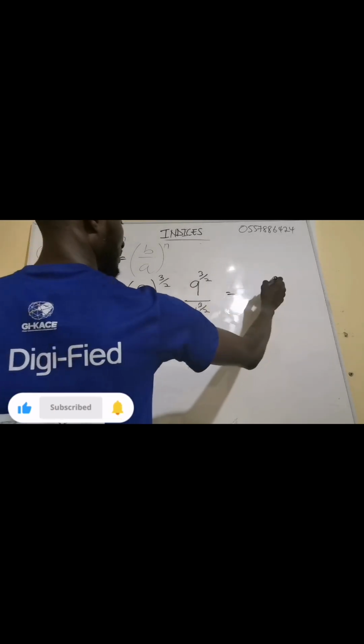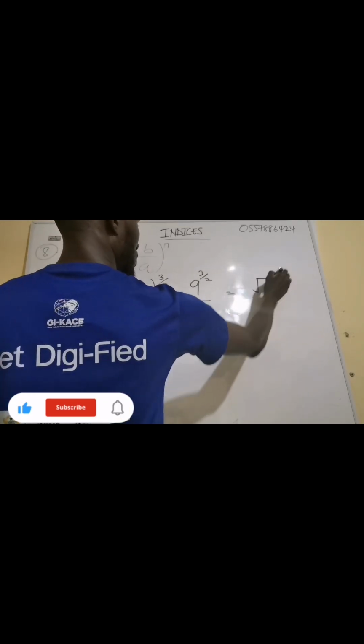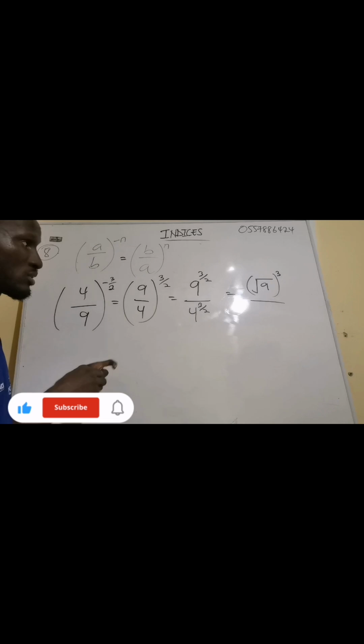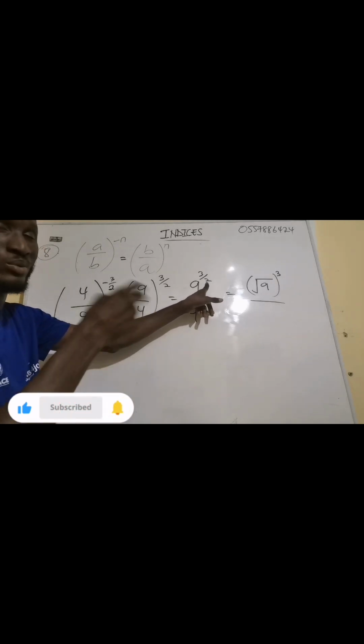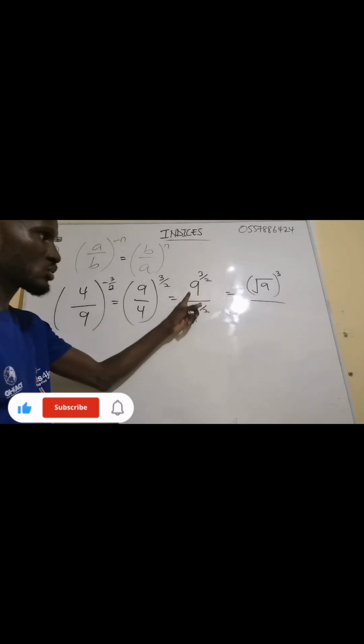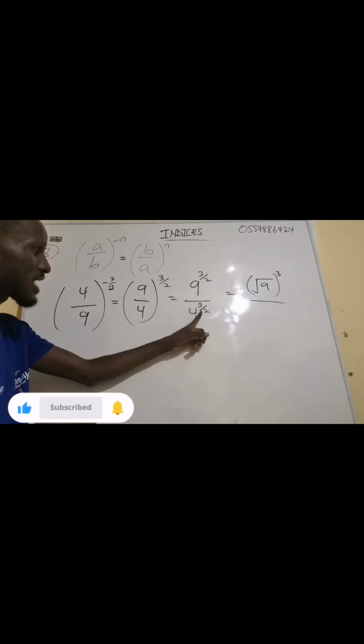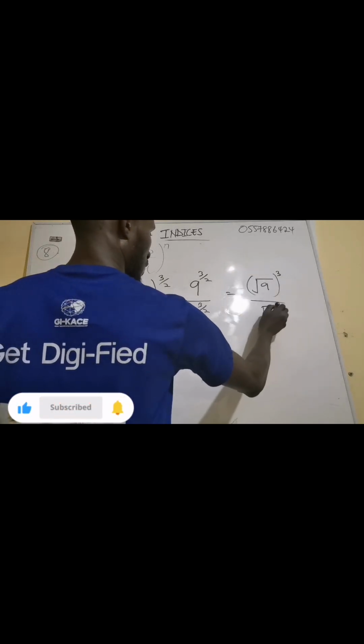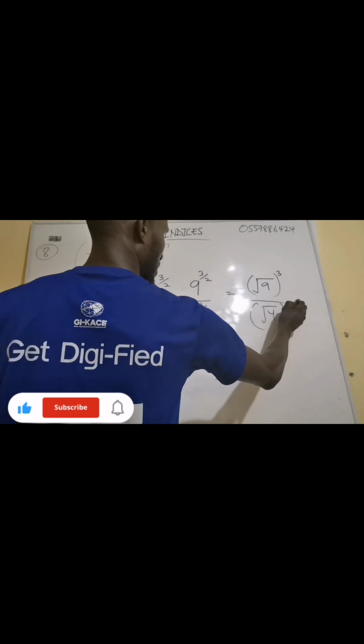So this one is the same as the root of 9 all exponent 3, because I hope you remember from the previous rule, the denominator becomes the root. Yes. Now here the denominator also becomes the root. You're going to get the root of 4 all exponent 3.